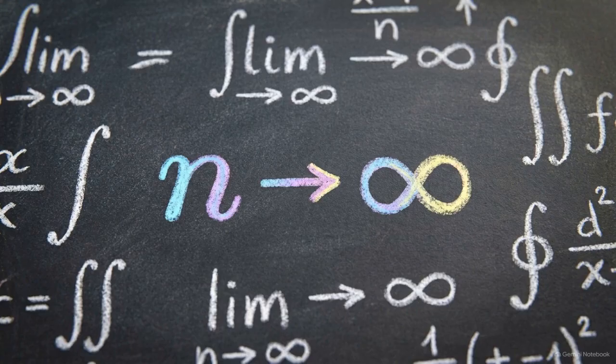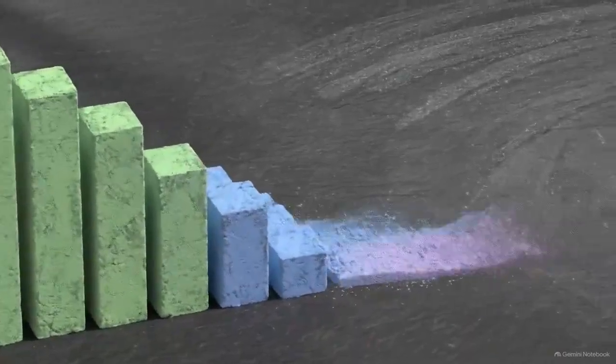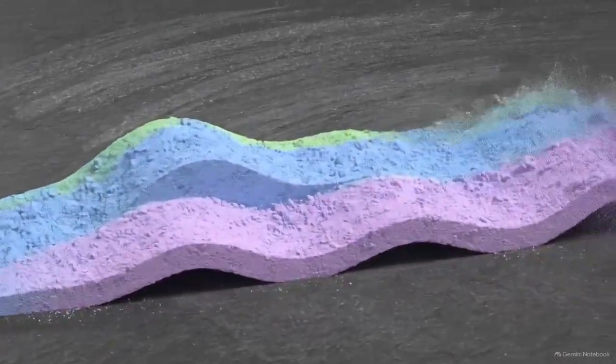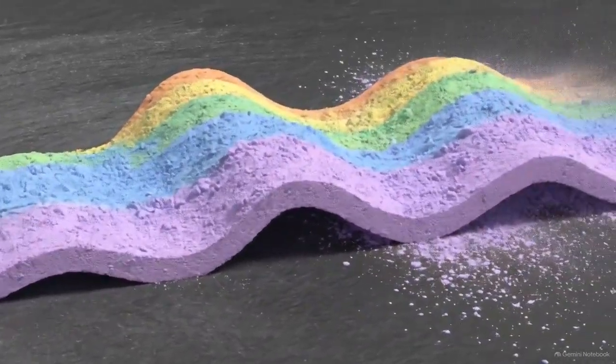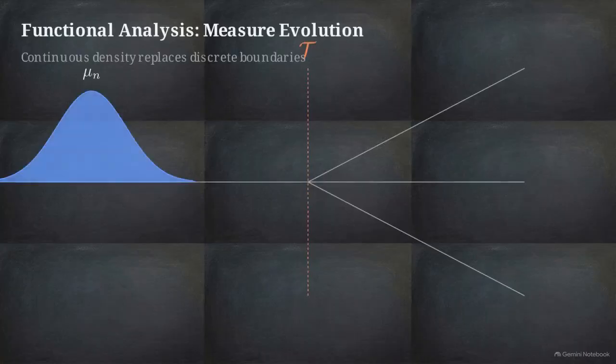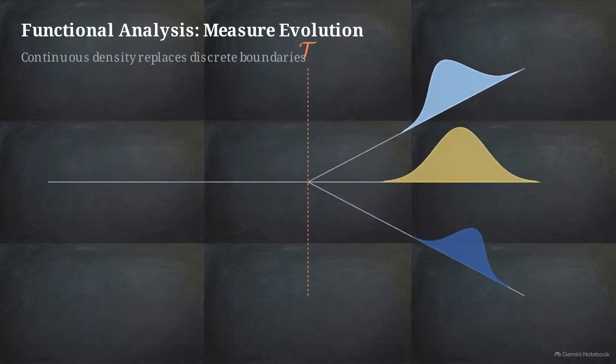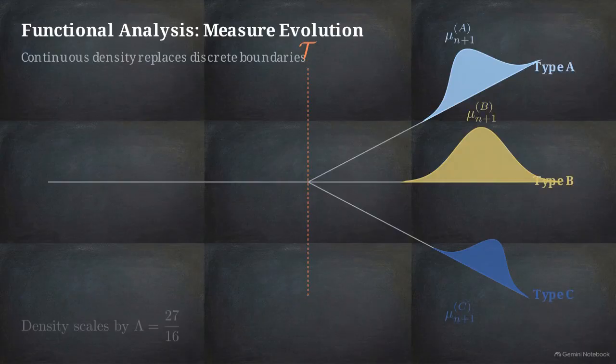different mathematical framework. This visualization represents the shift into functional analysis. We are tracking the continuous evolution of mass through the system. This is the age-structured transfer operator, denoted as T. Instead of tracking the boundaries of individual domains, it calculates the distribution of density across the system's branches over time.